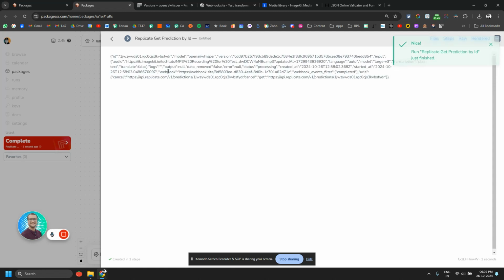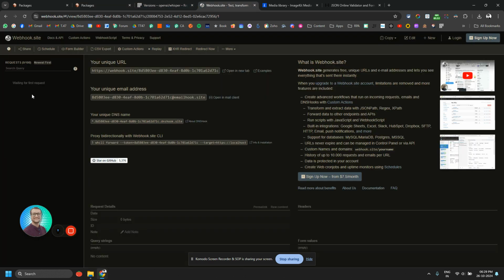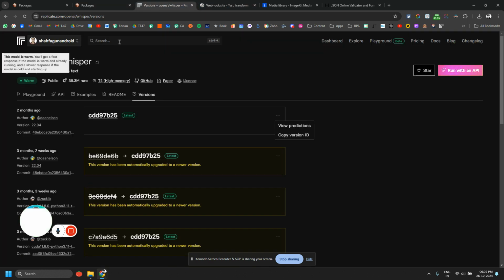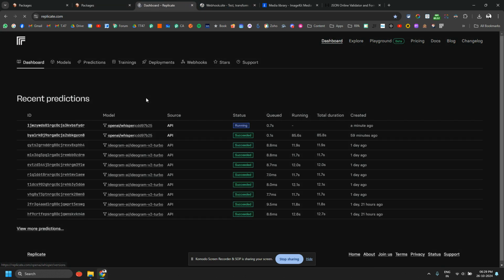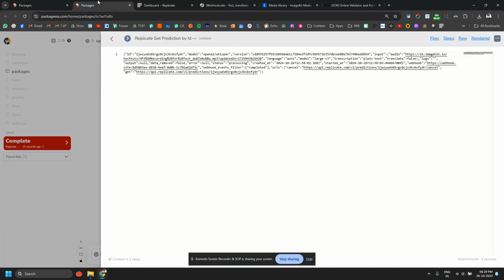Okay, I think it is not completed yet. If I check the webhook, you can always go back to your dashboard as well to double check. You can see it is still running. It can take a little bit of time, but you get this kind of output, or the whole transcription, when it actually completes.